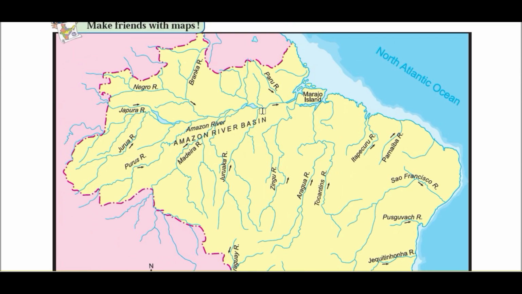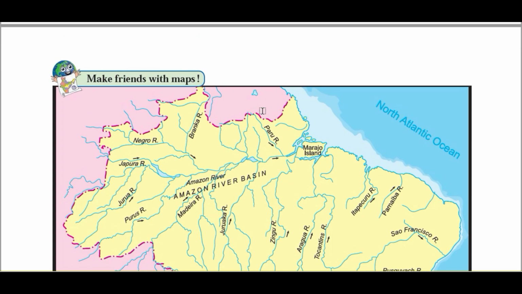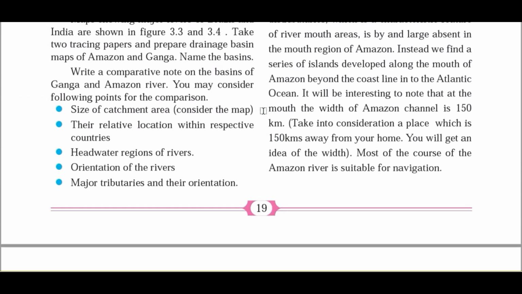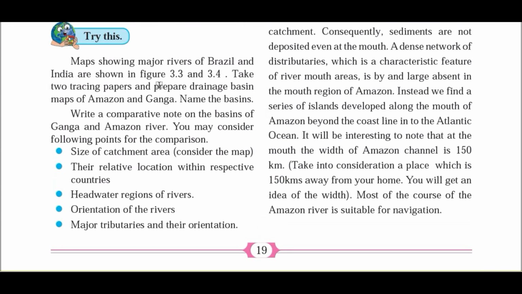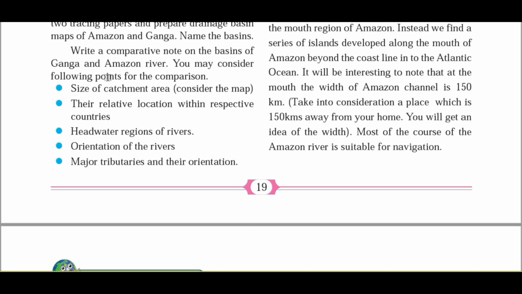So let's see how the drainage pattern or the drainage system of Brazil is. Let's start. Observe the map showing a major river of Brazil and India in figure 3.3 and 3.4. Take two tracing papers and prepare a drainage basin of Amazon and Ganga. Name the basin. You can do it on your own. Here write a comparative note on the basins of Ganga and Amazon river.